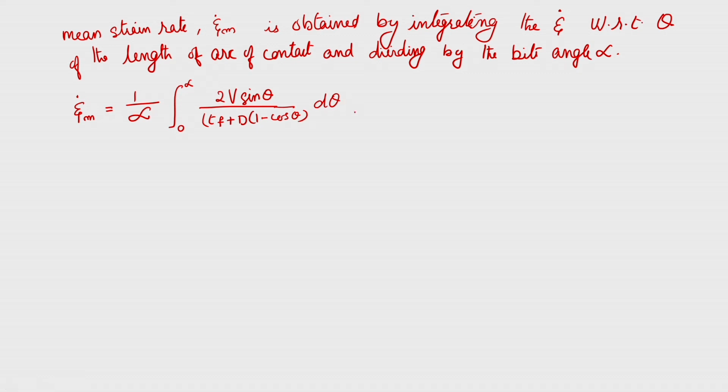If you do that integration and apply these limits, we can arrive at this relationship, that is 2 v by alpha d into log T I by T f, and that is equal to v by alpha log T I by T f.